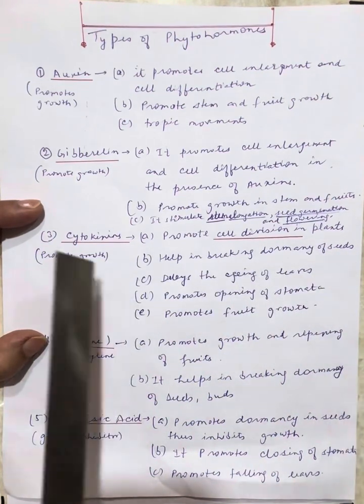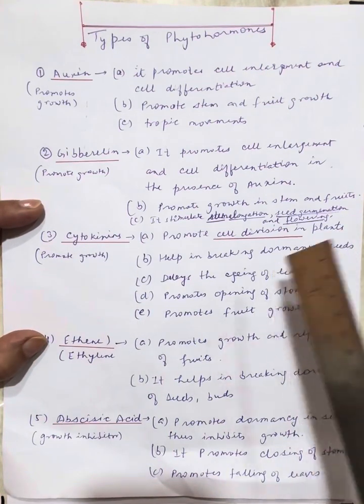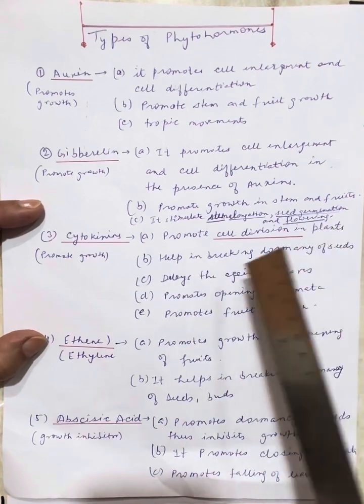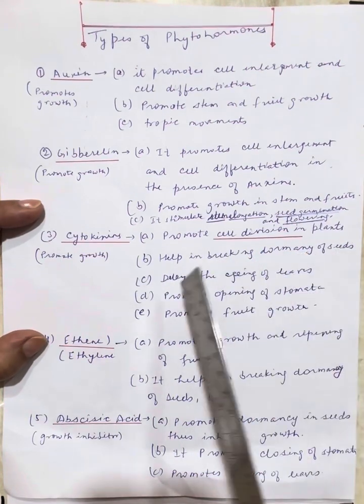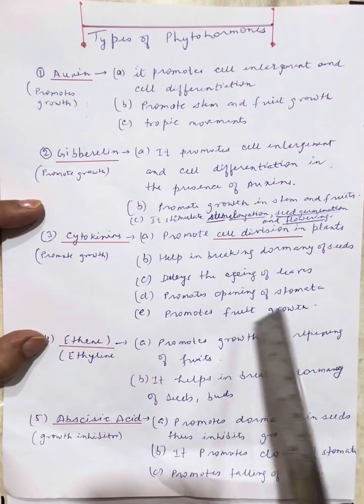You see, with cytokinin, whatever is related to cell division, all that work it is doing: helping in breaking the dormancy of the seed, delaying the aging of the leaves, promoting the opening of the stomata, and promoting fruit growth.